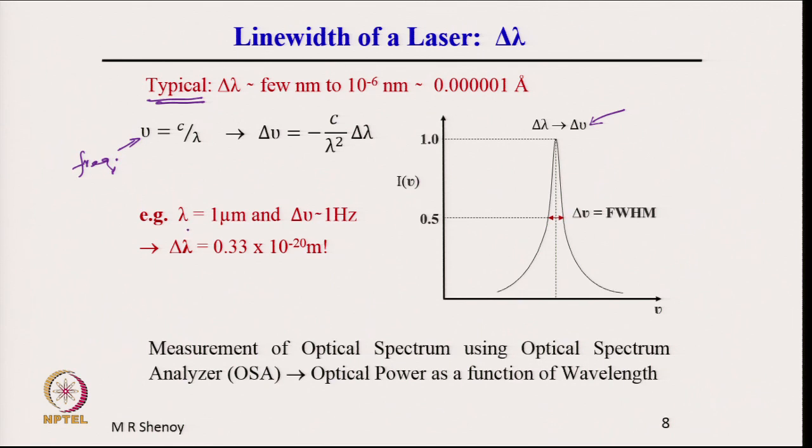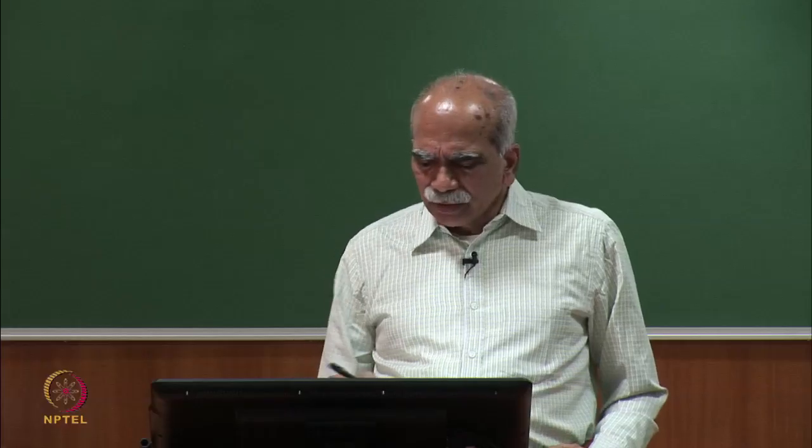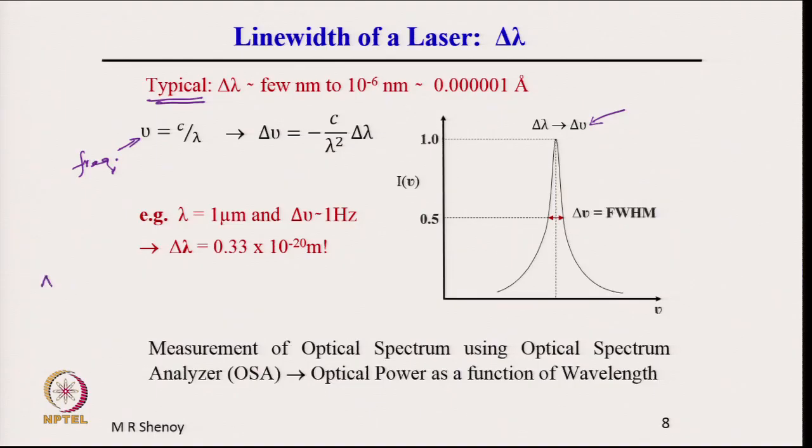For example, if we take lambda is equal to 1 micrometer and delta nu is equal to 1 hertz, I have taken delta nu very small. Normal practical lasers have a delta nu that typically varies from 10 power 6 to 10 power 10 hertz.